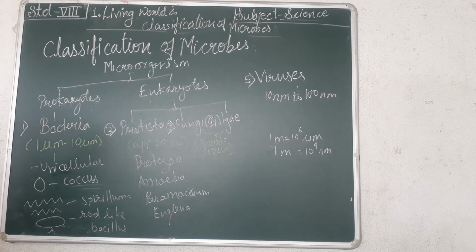Okay. Now, fungi. Fungi have a size of approximately 10 micrometer to 100 micrometer. They are present in decaying material and they grow on decaying material. Their mode of nutrition is saprophytic. They are heterotrophic in nature. These are eukaryotic organisms, unicellular, and some are multicellular, so that's why we can observe them with the naked eye also. The spores are present. They generally perform reproduction through spore formation. Okay. They reproduce sexually and asexually also, by simple cell division or through spore formation.